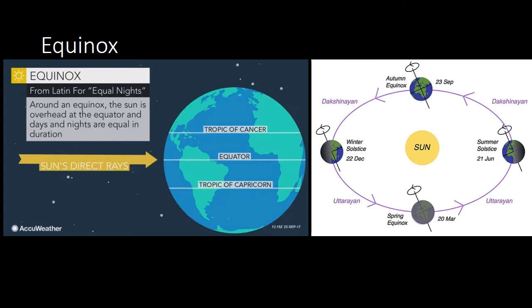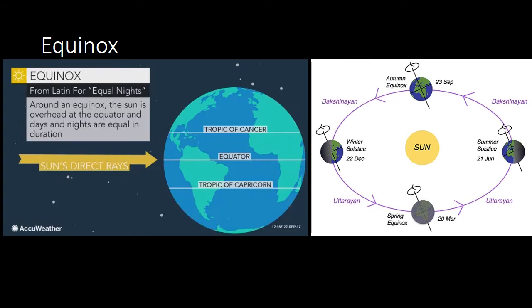So this thing happens twice in a year, where the sun and the equator intersect each other. This intersection, when the sun rays are falling directly on the equator, is called equinox.